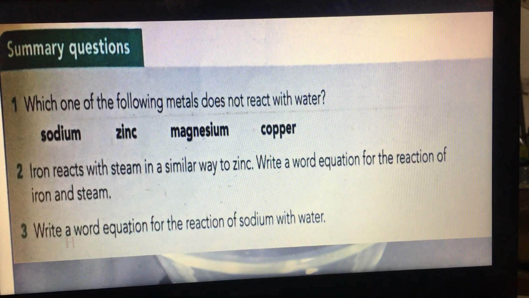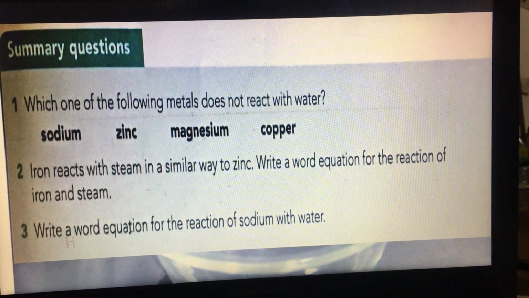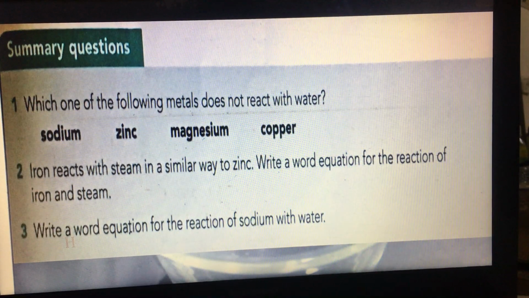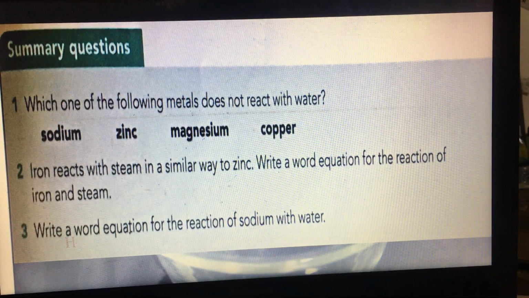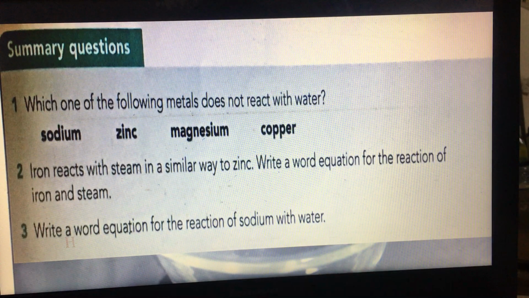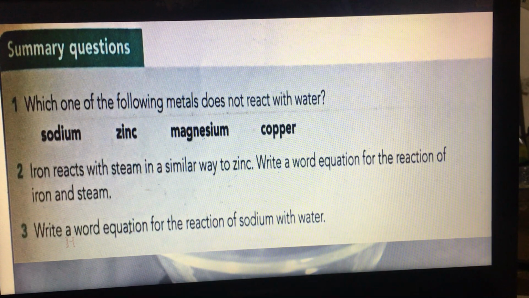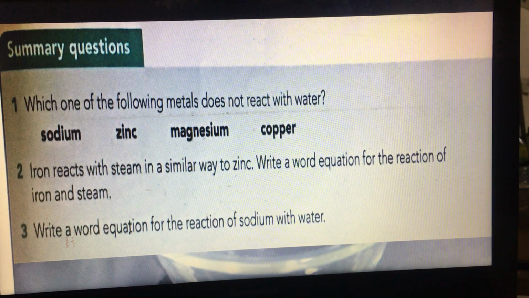Let's answer them together. The first question: which one of the following metals does not react with water? As we said, sodium is one of the reactive metals, so sure, sodium can react with water.